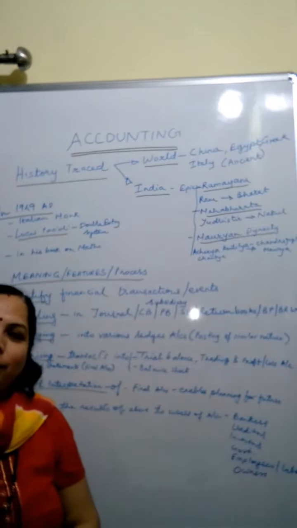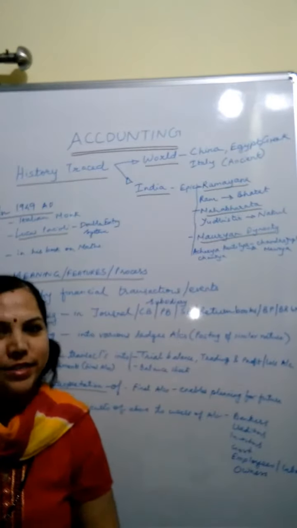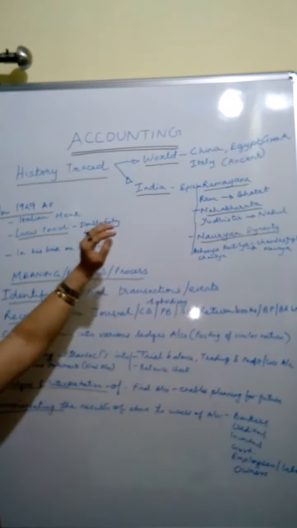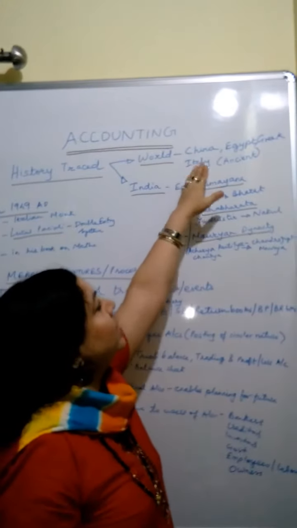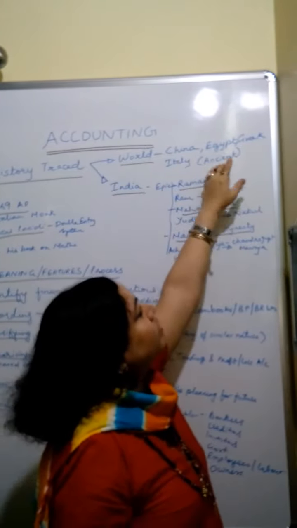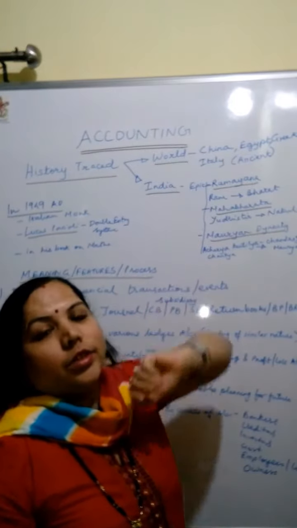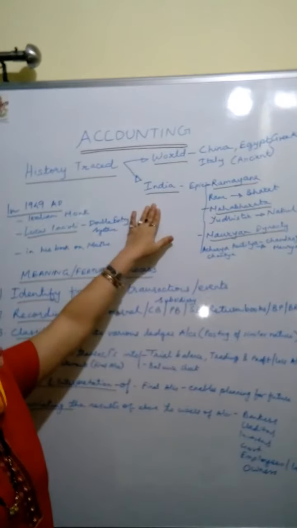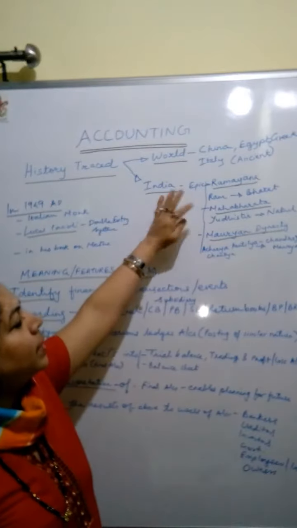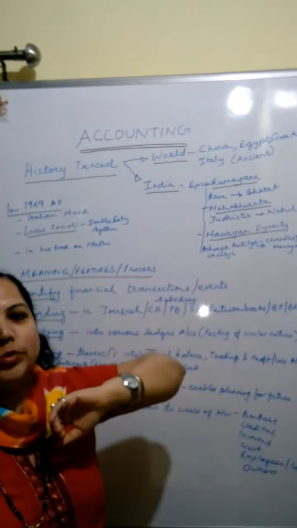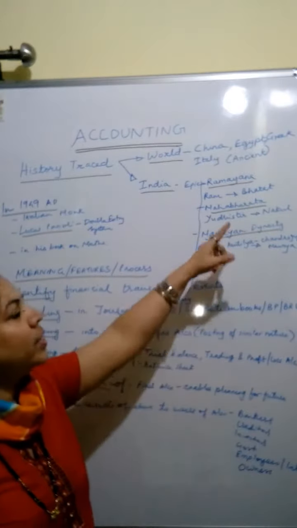In the previous lecture we have already seen and learned about the history of accounting. Let us quickly revise it. History of accounting can be traced in the world, in countries like China, Egypt, Greece, Italy, in ancient records. Also in India, we can trace the history of accounting during the era of Ramayana, the epic Mahabharata, then the Mauryan dynasty also. During Ramayana, Ram had asked Bharat to maintain the records of incomes and expenditures of their